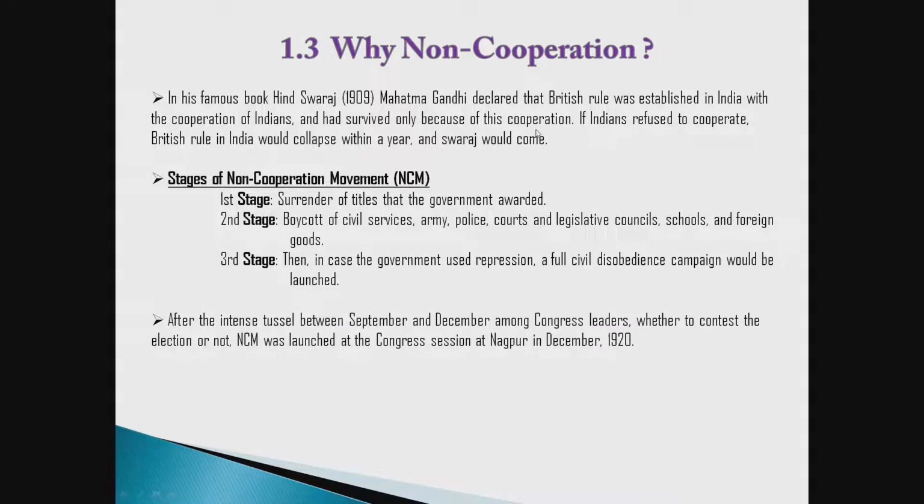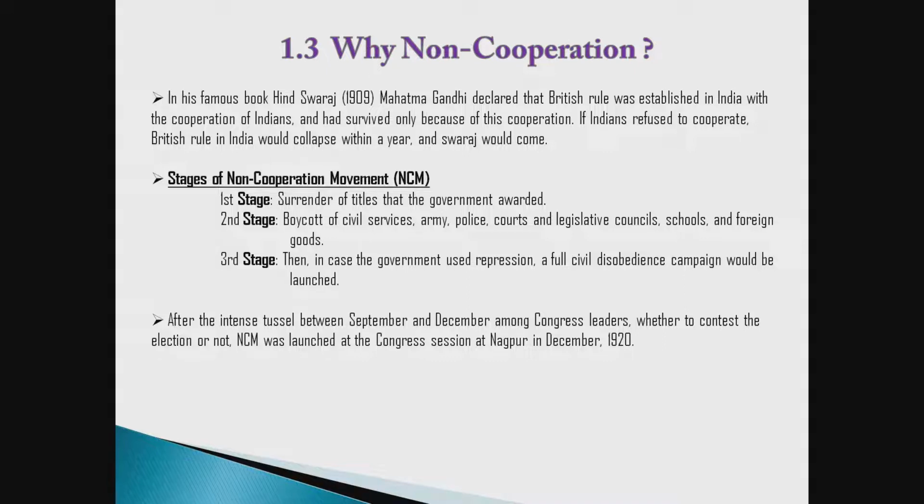Why non-cooperation movement? From the word itself we will come to know its meaning. Gandhiji thought that if Britishers are living in this country and they can rule us because of our assistance, we are cooperating with them to rule over us. We are giving them help, and by different jobs we are working with them, and that's why they are able to rule our country. But if we take out this support, then they will not be able to rule us. That was the idea of Gandhiji. So we will not cooperate with them.